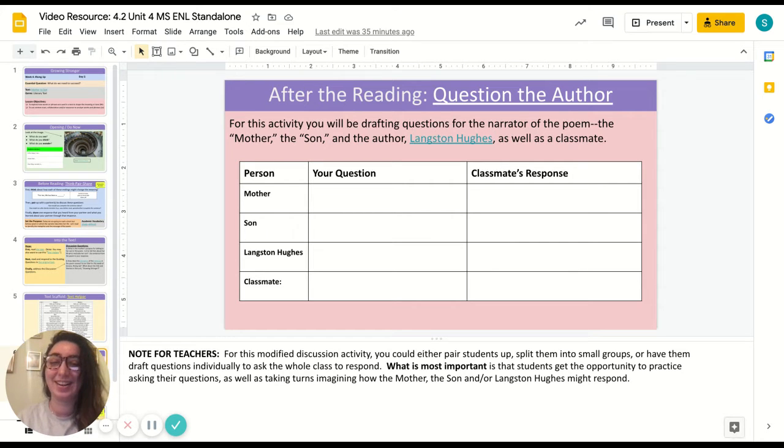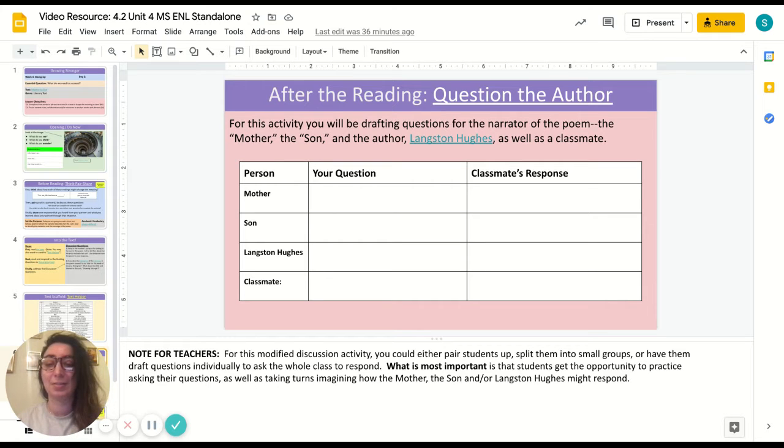So the idea here is that they are drafting some questions for the narrator of the poem, the mother and the son, as well as the author. So what questions do they have for the mother? What questions might they have for the son? What questions might they have for the author? What questions might they have for a classmate? And then the idea here is that their classmates will respond.